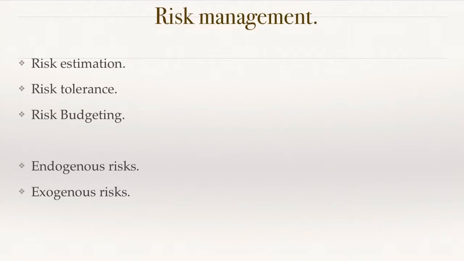So, when they allocate funds to different projects, at the same time they go on allocating risk limits for each and every project. That is called risk budgeting. So, those projects individually can't breach that risk limit, so that the total risk the company is going to face is not more than the company's total risk tolerance. That is the way of designing. We can have a separate video on this risk management.